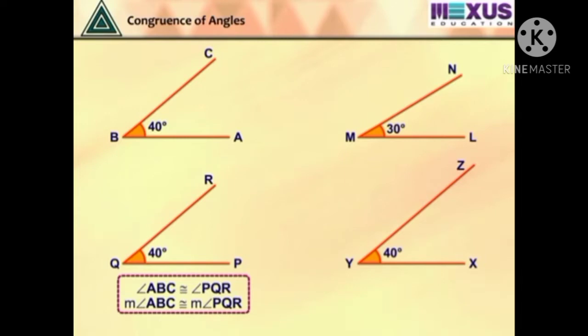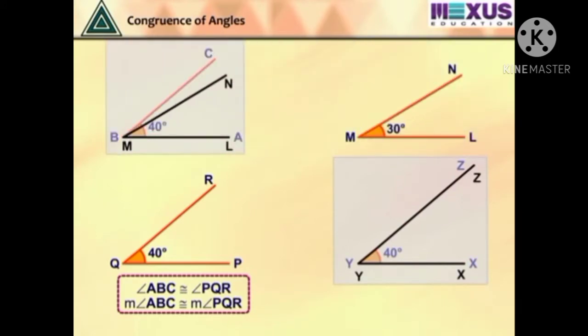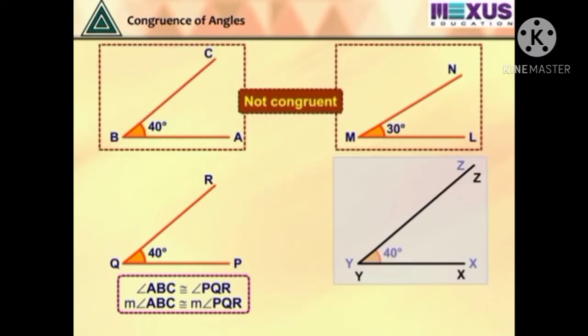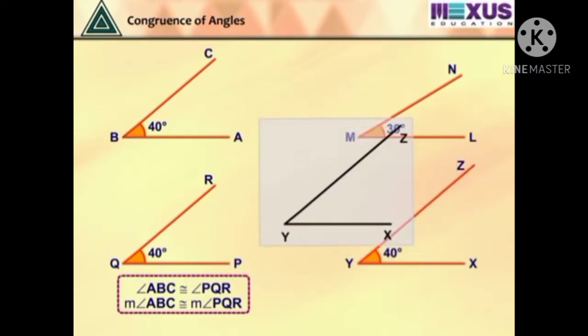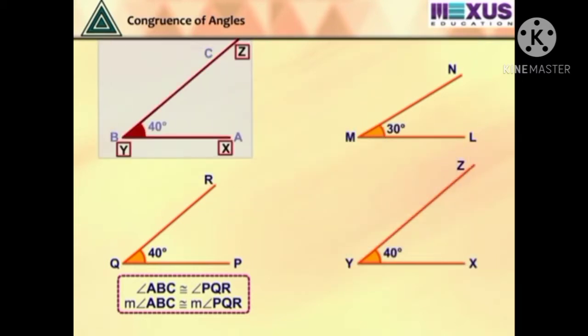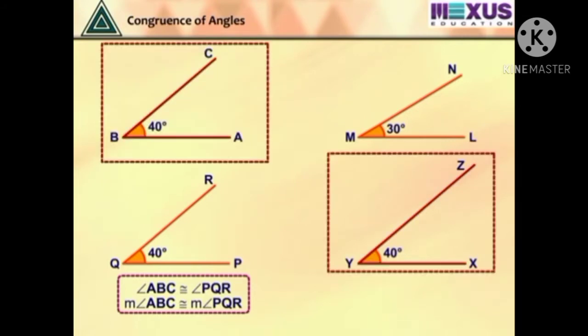Now, let's place the other two angles. We notice that angle LMN does not cover angle ABC exactly. Therefore, they are not congruent because the measures are different. While angle XYZ overlaps angle ABC, the rays are longer, but both angles are said to be congruent.